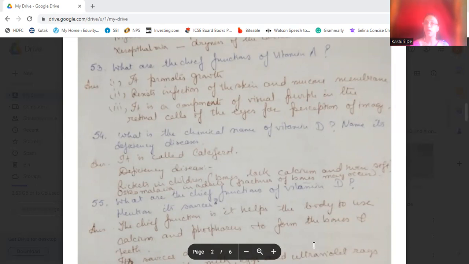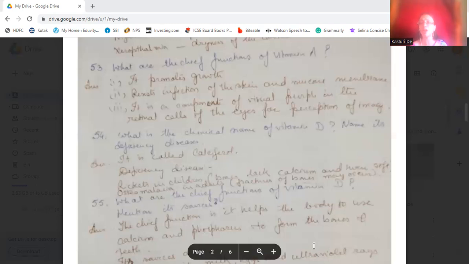In rickets, the bones lack calcium and turn soft in children. And osteomalacia in adults: in this disease, due to vitamin D deficiency, very frequent fractures of the bones can occur.